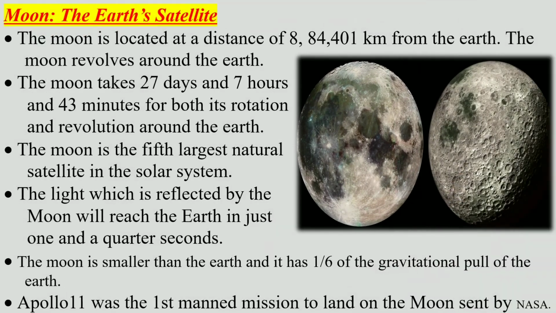Moon, the Earth's satellite. The Moon is located at a distance of 384,401 kilometers from the Earth. The Moon revolves around the Earth. The Moon takes 27 days, 7 hours and 43 minutes for both its rotation and revolution around the Earth. The Moon is the fifth largest natural satellite in the solar system. The light reflected by the Moon reaches the Earth in just 1¼ seconds. The Moon is smaller than the Earth and it has 1/6 of the gravitational pull of the Earth. Apollo 11 was the first manned mission to land on the Moon, sent by NASA.